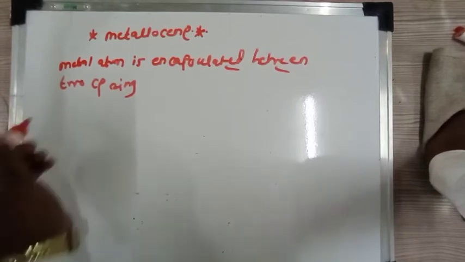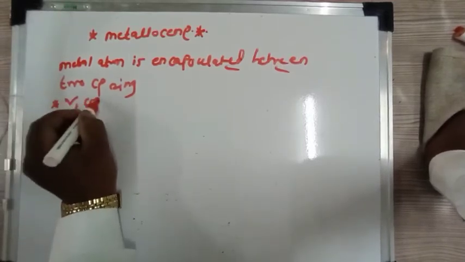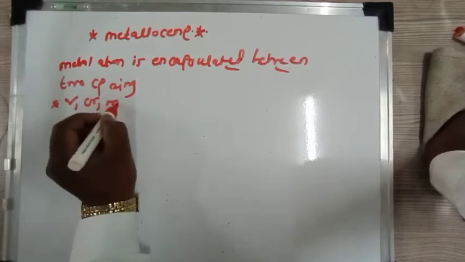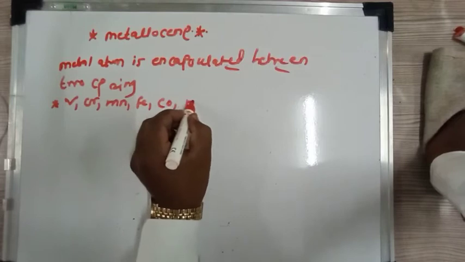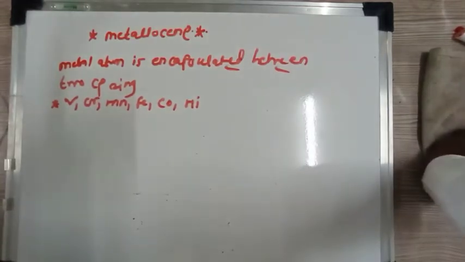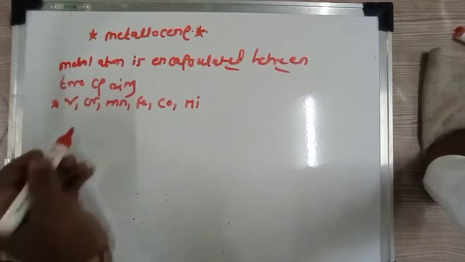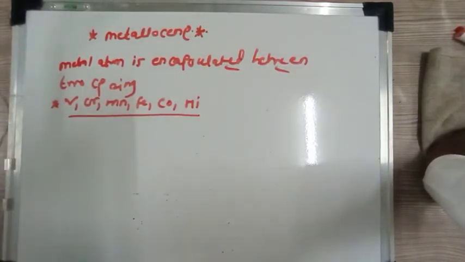Generally vanadium, chromium, manganese, Fe, cobalt and nickel form metallocenes. So generally these metals, vanadium to nickel of the 3d series, form metallocenes.